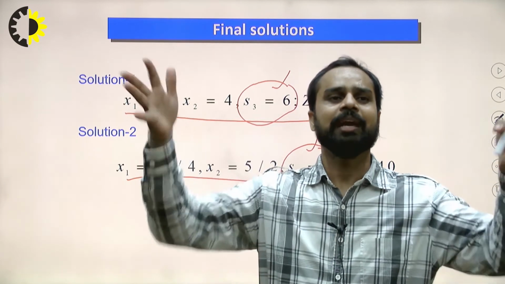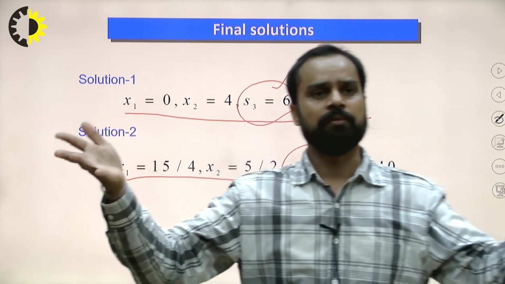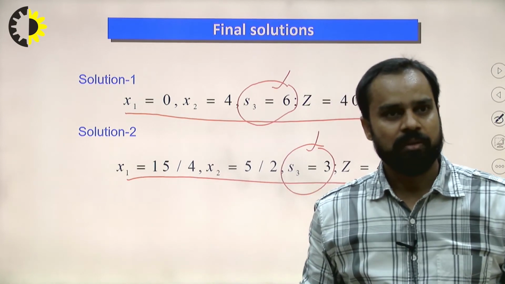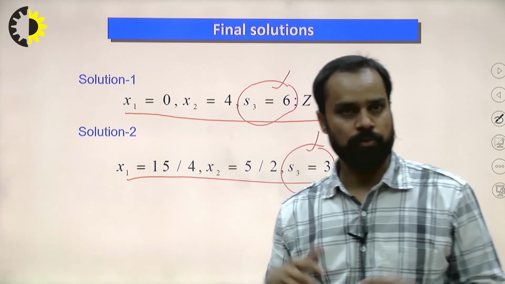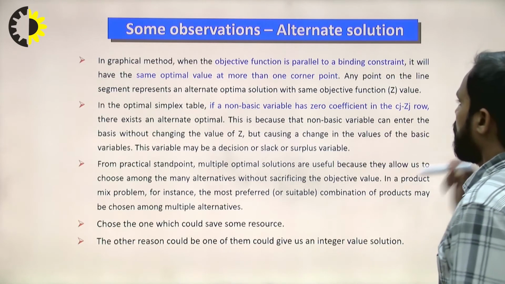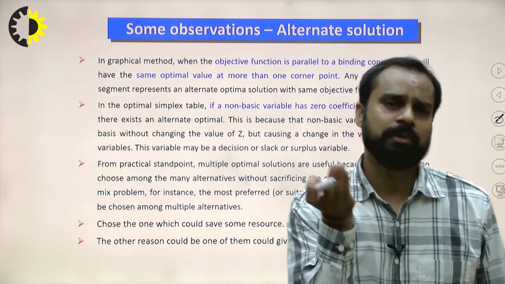Because machines and men can be counted in integer parts: 3 machines, 4 machines, 4 men, 3 men. We can't say 15/4 man. We can't say 5/2 machine. Right? So an integer value solution is always the better solution in the case of operations research. Right? So these are some observations, and I have already discussed these observations generally.